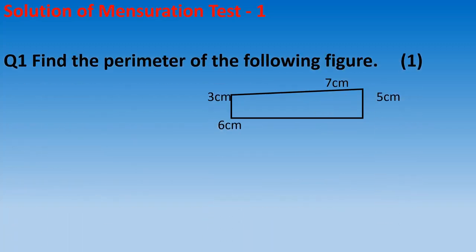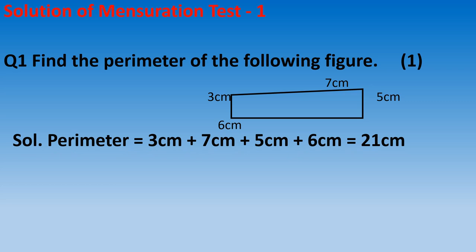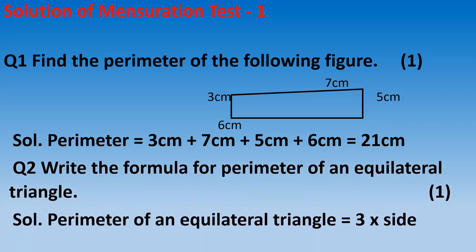Now see the solution of test. Question number 1 was, find the perimeter of the following figure. For the perimeter, we have to find out the sum of its boundary. It is 3 centimeter plus 7 centimeter plus 5 centimeter plus 6 centimeter, which is equal to 21 centimeter. Second, write the formula for perimeter of an equilateral triangle. Perimeter of an equilateral triangle is equal to 3 multiplied by side.